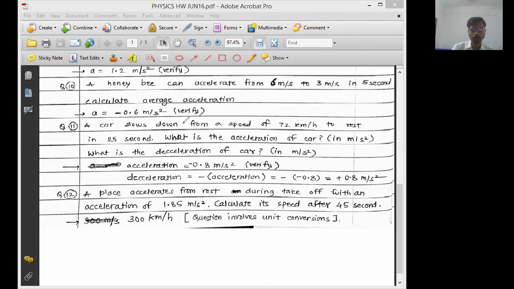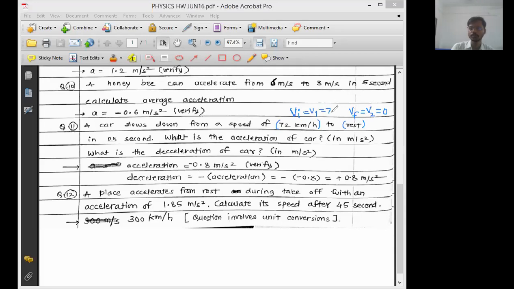A car slows down from the speed of 72 km per hour to rest. So this is going to be the initial speed, V1, initial speed. The car slows down, so the initial speed is 72 km per hour. And the final speed is what? Rest. Rest means it is at zero speed. So Vf, F stands for final speed. Final speed is equal to V2, which is equal to 0.